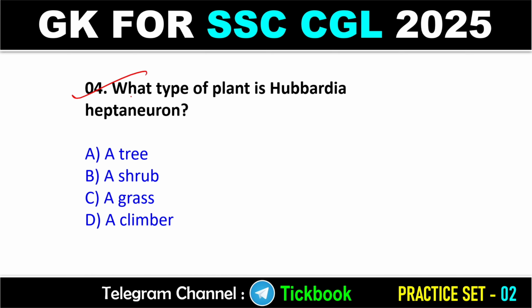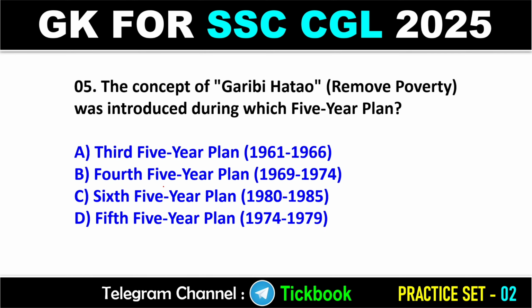Question number 4. What type of plant is Hubbardia hepatoneuron? Sorry for the pronunciation. And the right answer will be option number C, a grass.